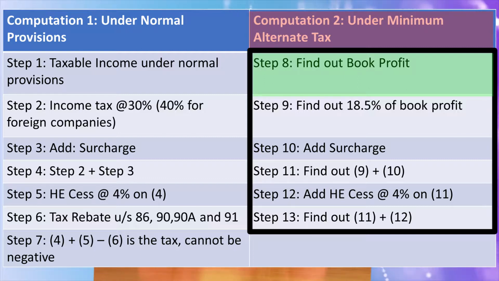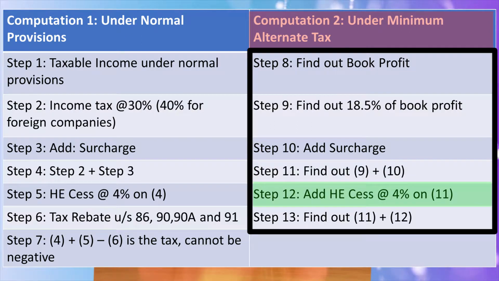Next is step 9, which says that you have to apply the rate of 18.5% on the book profit that you have arrived at in step 8. Next is step 10, in which, similar to step 3, you add surcharge. Step 11 is then finding the total amount, which is step 9 plus step 10.